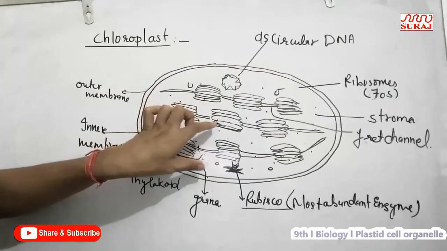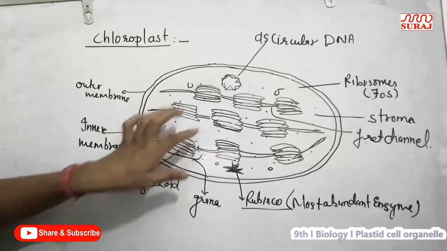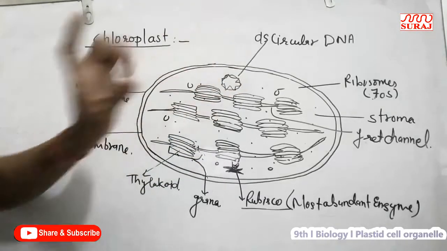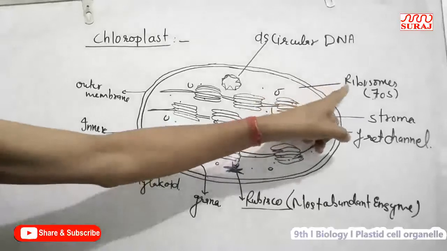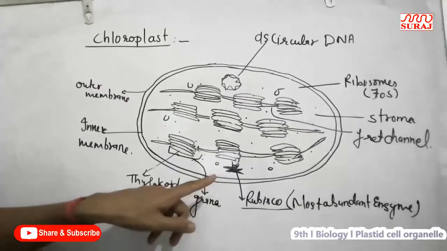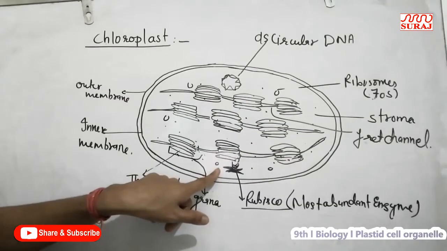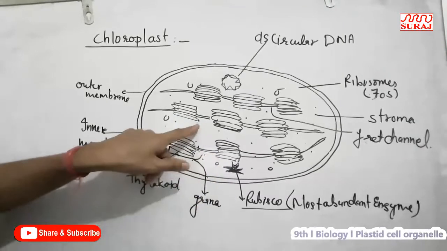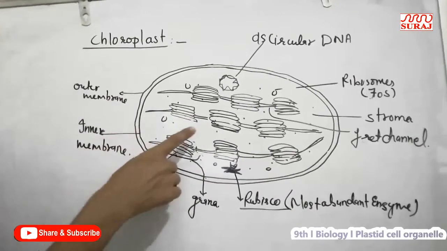It has a matrix and a lamella. In the matrix, double stranded circular DNA is present. It has 70S ribosomes, and the most abundant enzyme present in the matrix or stroma of the chloroplast is RuBisCO.